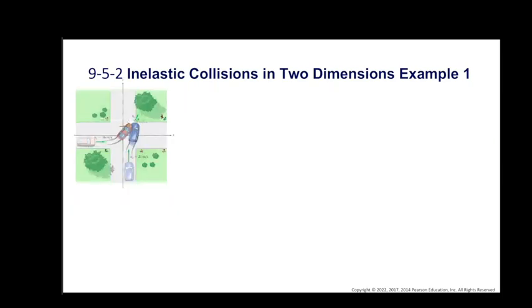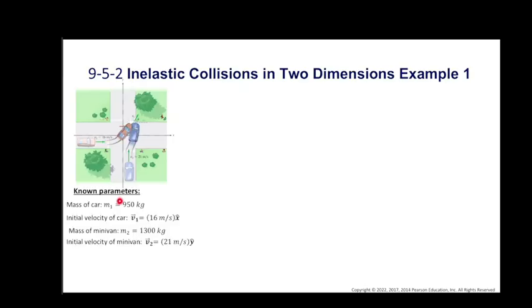Okay, now let's do the calculation. We are given the mass and the initial velocity of the car, and the mass and the initial velocity of the minivan, and we are to find the final speed and the final direction. We can apply momentum conservation in the x and y directions separately.